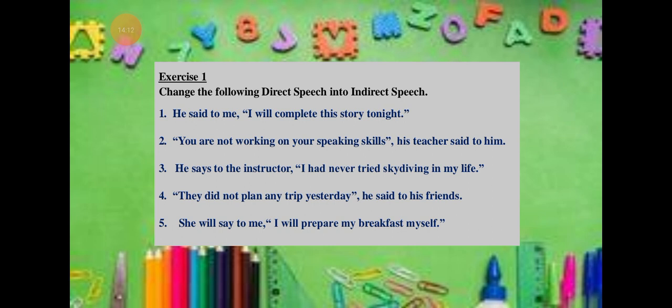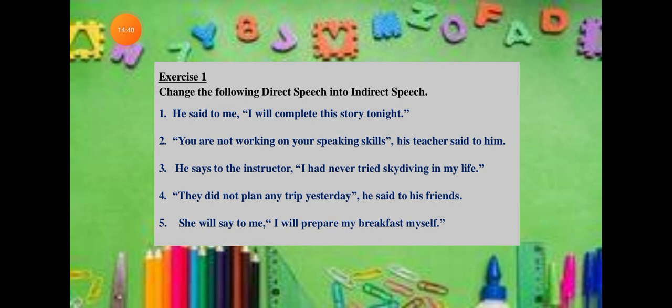This sentence, I will complete the story tonight, is in future. Next: you are not working on your speaking skills, his teacher said to him. So his teacher told him that he was not working on his speaking skills.